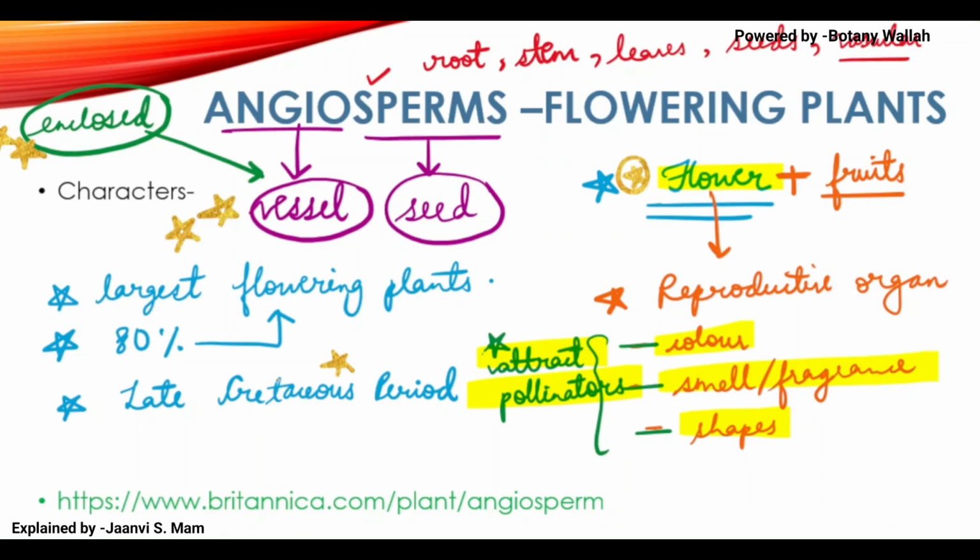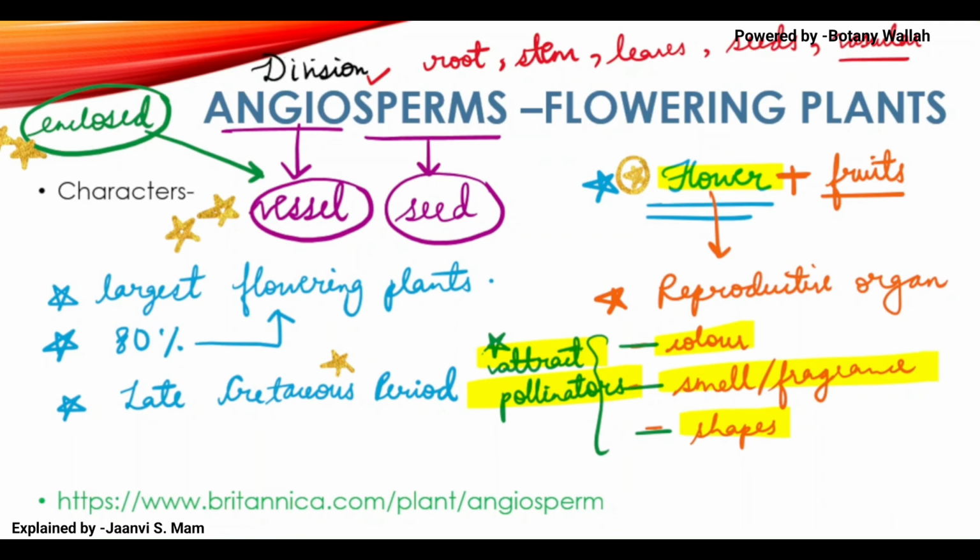Okay, so this is about angiosperms. Yes, this is a division in kingdom Plantae. This is a single division. Okay, what is this? This is division.